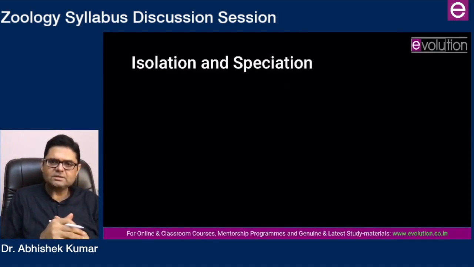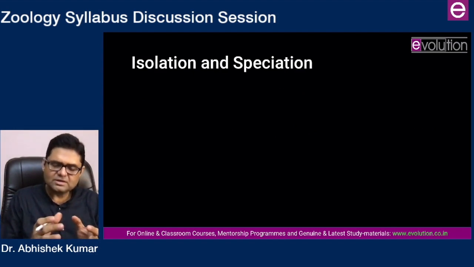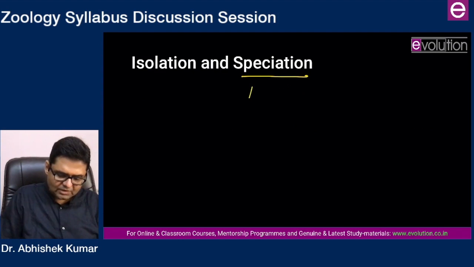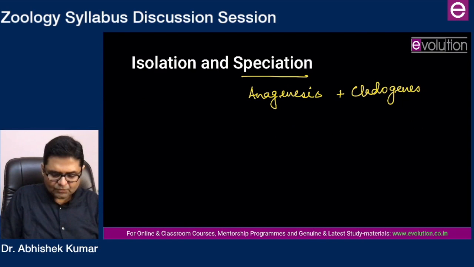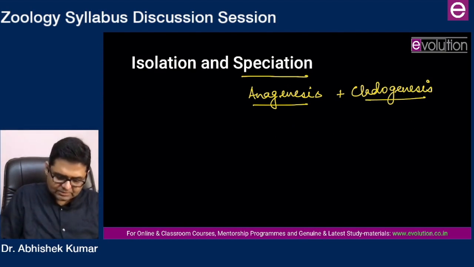Then isolation and speciation. Speciation is the origin of new species. New species can arise by anagenesis or cladogenesis. You need to understand the term, then anagenesis and cladogenesis. Out of them, which one is proper speciation, that you will find out once you come to understand these terms. Then cover sympatric speciation.